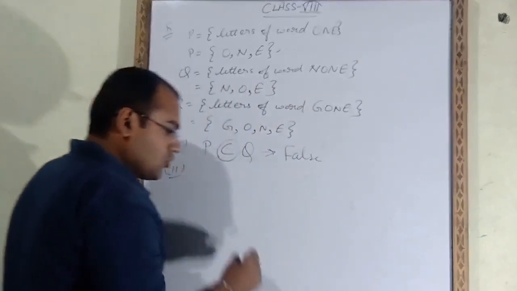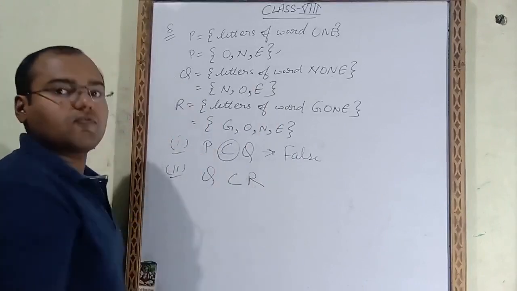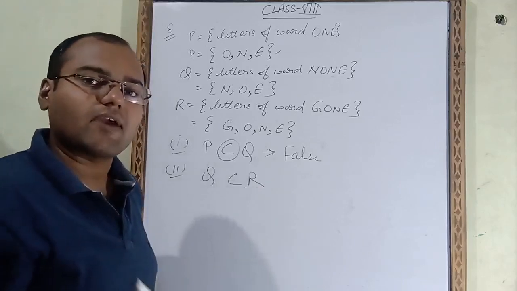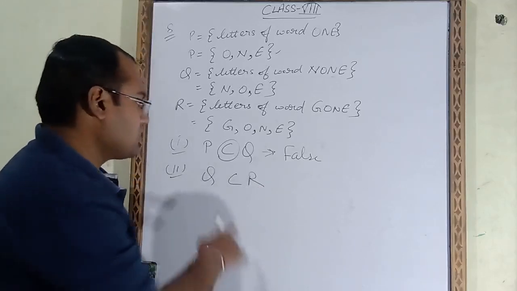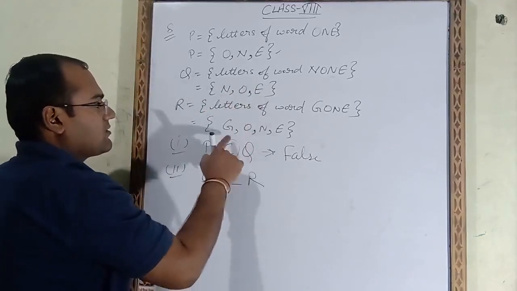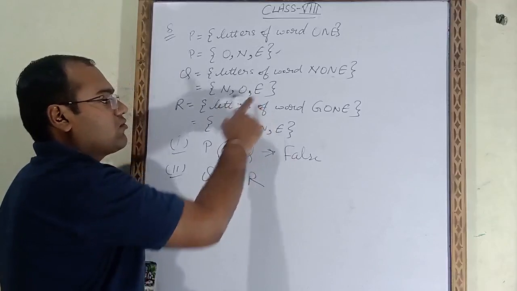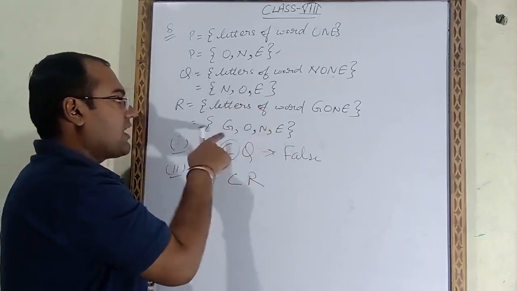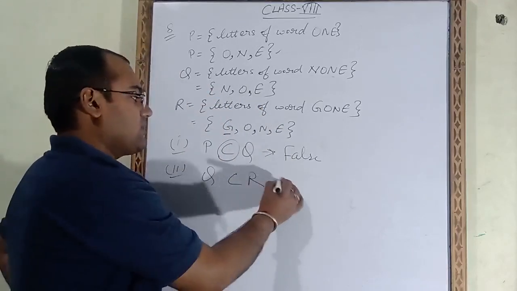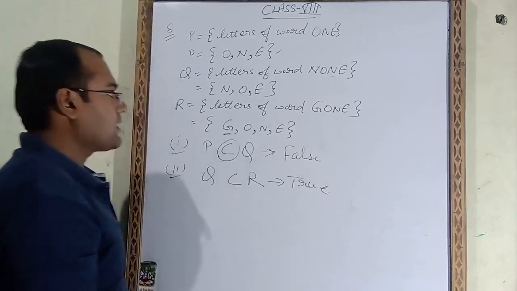Now we will see the second part. Second part is Q proper subset of R. That means all the elements of Q should be in R, but R must have at least one extra element. So Q has O, N and E, three elements, and R has G, O, N, E. Q proper subset of R means these three elements of Q are coming in R, but in R, G is also coming, which is not in Q. That means this statement is true.